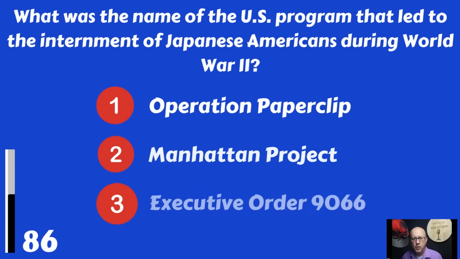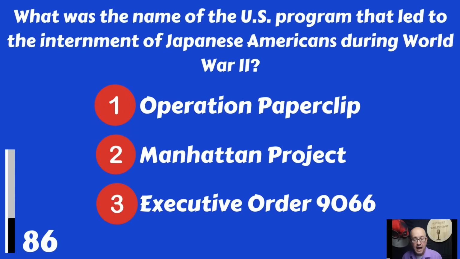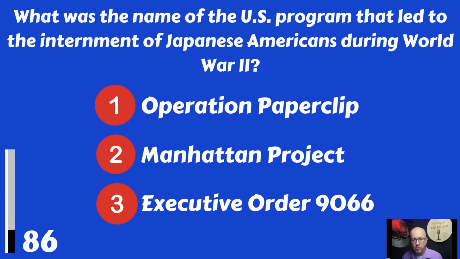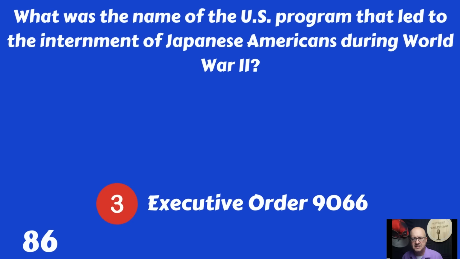What was the name of the U.S. program that led to the internment of Japanese Americans during World War II? Operation Paperclip, the Manhattan Project, or Executive Order 9066? That was Executive Order 9066.